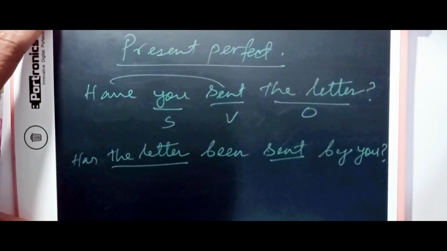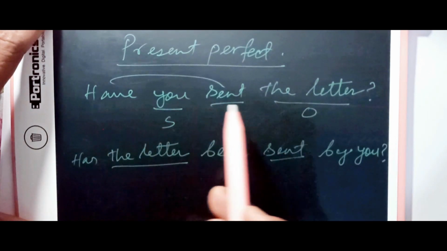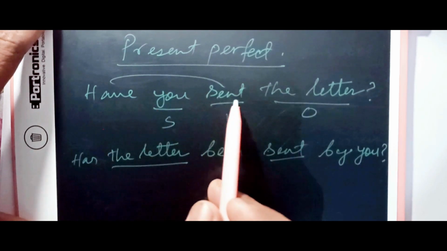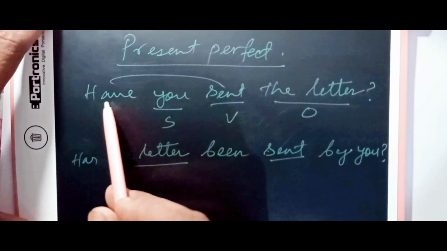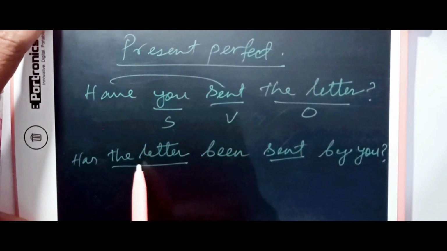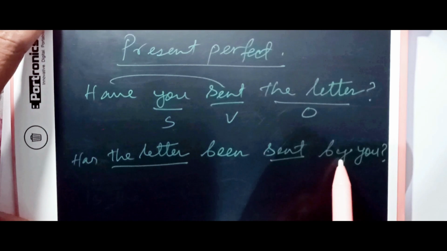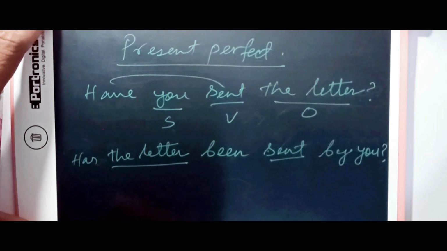Okay, so if you change this one to assertive, it becomes you have sent the letter. Alright, and when we change the sentence you have sent the letter, it becomes the letter has been sent by you. That's how it is.